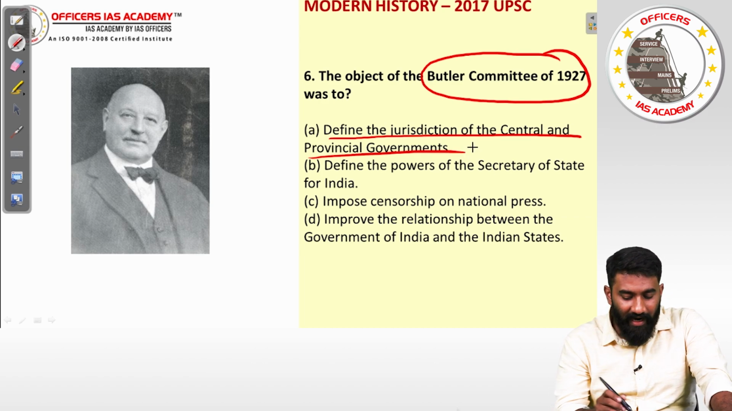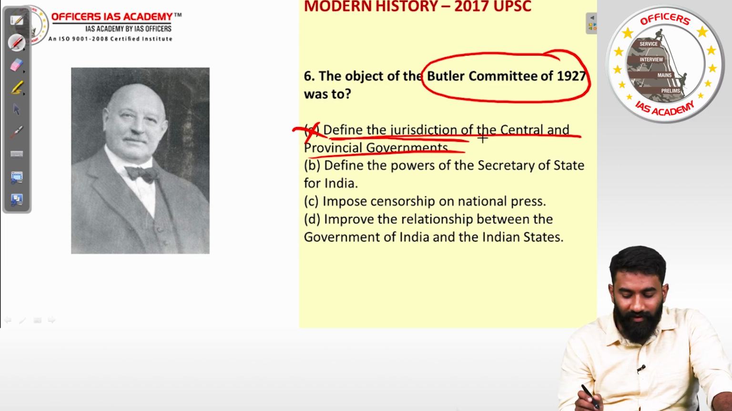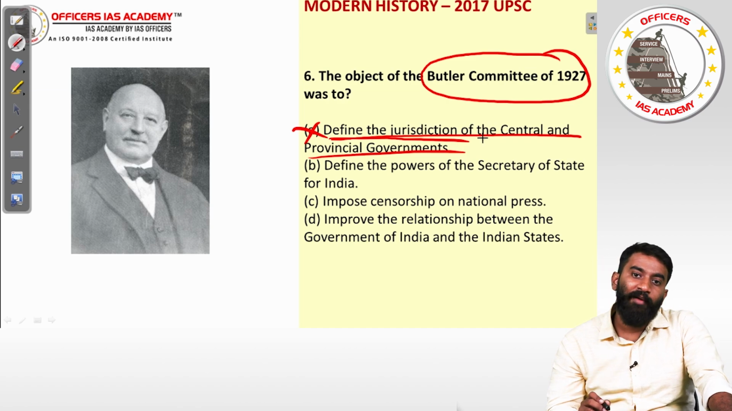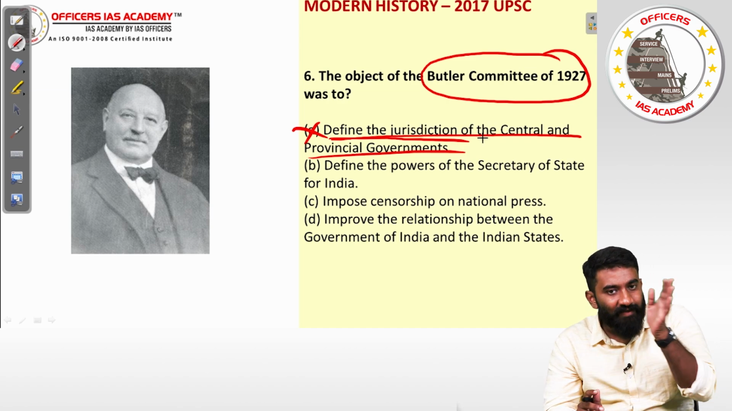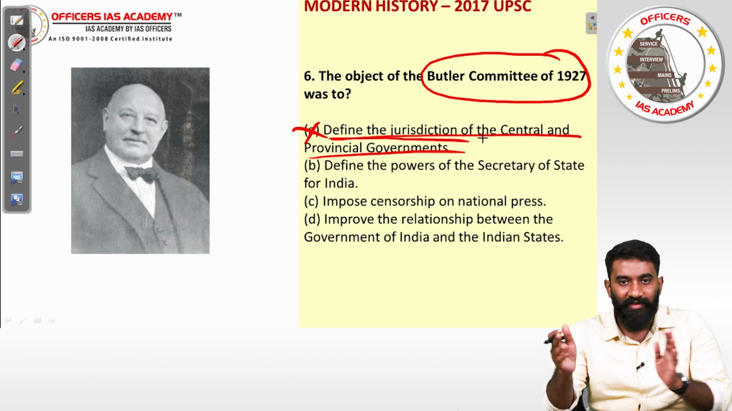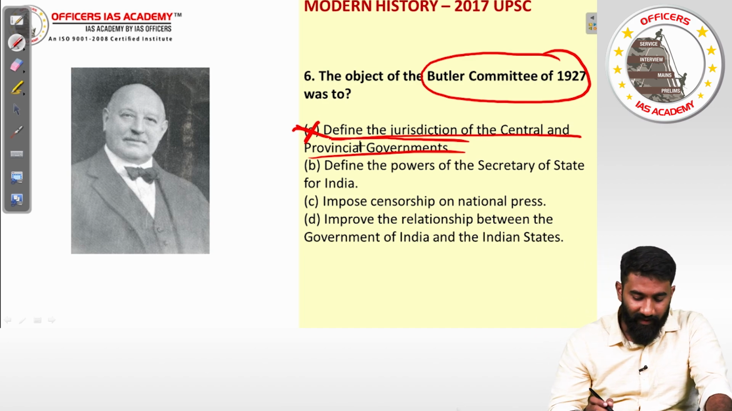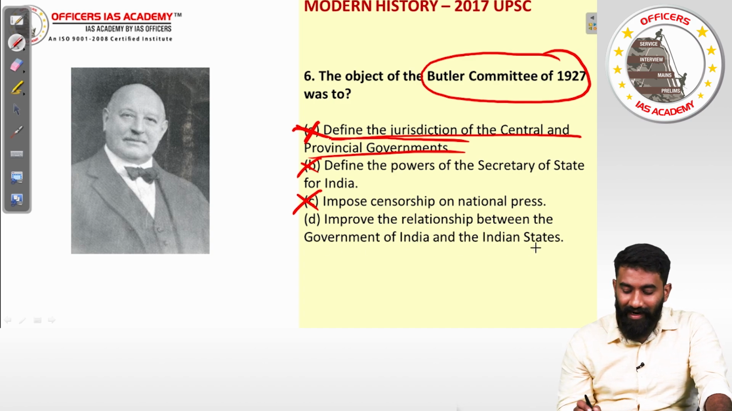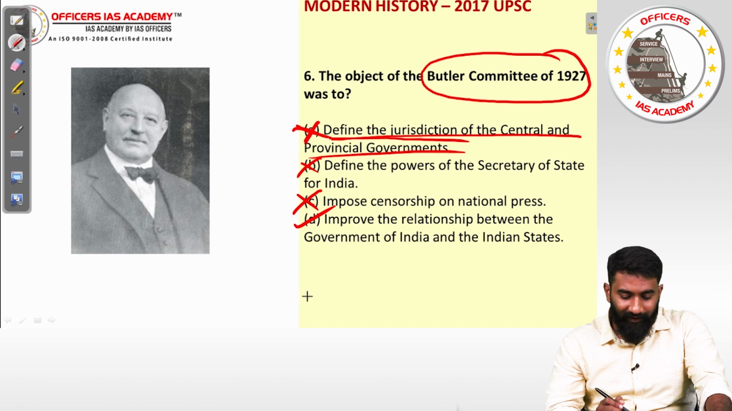Is that the correct answer? The answer is no. He was not defining the jurisdiction of the central and provincial governments. That was already defined in the 1919 Montagu-Chelmsford reform, where there were central subjects and provincial subjects. So this is not the answer. Define the powers of Secretary of State, no, that's not there. Impose censorship, no, that's also not there. Improve the relationship between the government of India and the Indian states, that is correct. That is certainly correct. So for the sixth question, the answer is option D, D for Delhi.